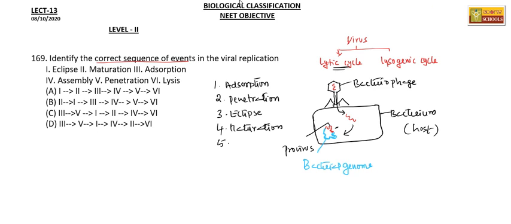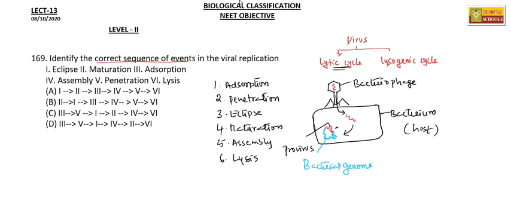So that will be the assembly. In assembly, all the viral proteins that were synthesized will assemble and start becoming the virus. Like this, there will be millions of viral particles synthesized inside the host cell, and lastly, it results in the breakdown of the host cell, and that is called lysis.